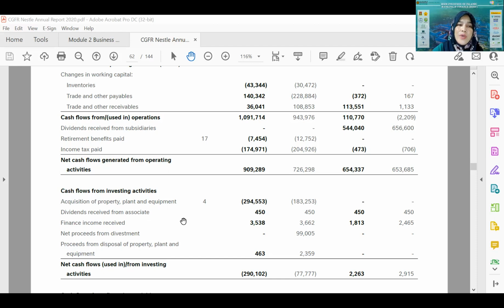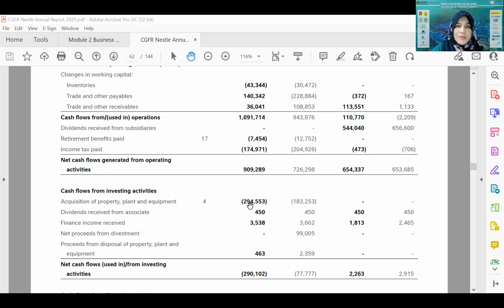An associate company is where Nestle has a portion of investment, from 20% to 49%. So when a parent company like Nestle has a share from 20% to 49%, it is known as an associate. Based on the investment put in by Nestle, this associate company will pay dividend, right?